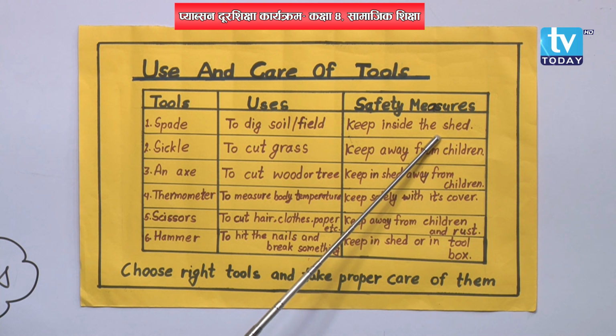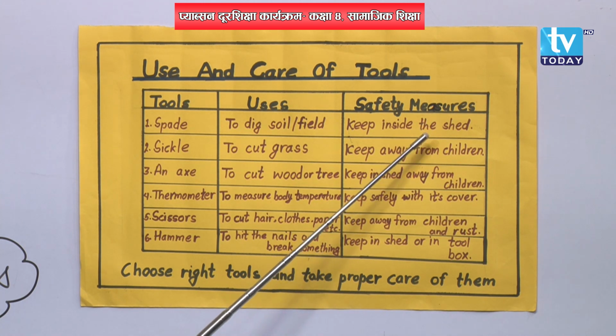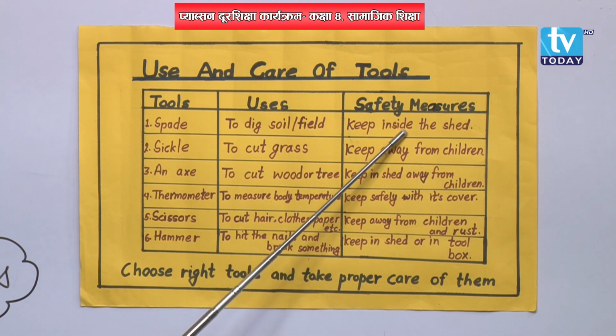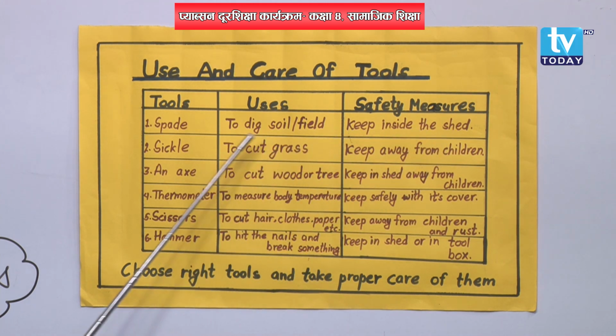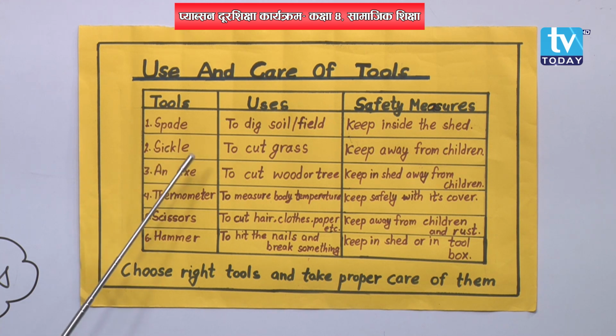Shed means, do you know? Okay, farmers may have reared or kept different animals, isn't it? Like cattle. We have already gone through it in the word meanings. So, the place where cattle are kept is called a shed, where people do not go, or especially children do not go there. So, that shed is the right place to keep the spade. Yes, are you clear? Okay, very good. Then the next one is number 2. In second number there is